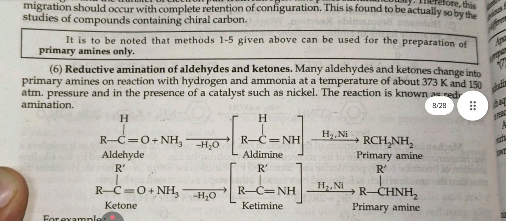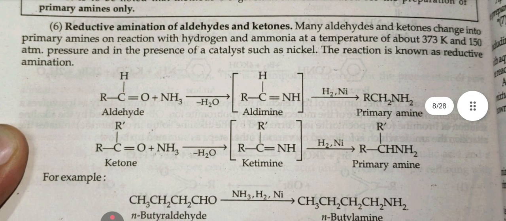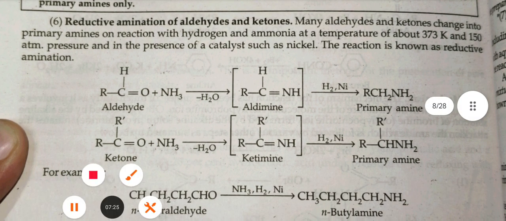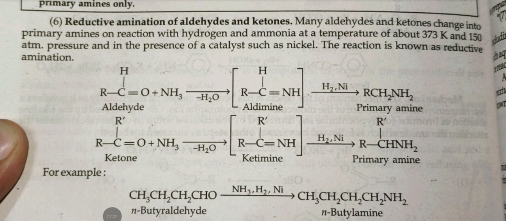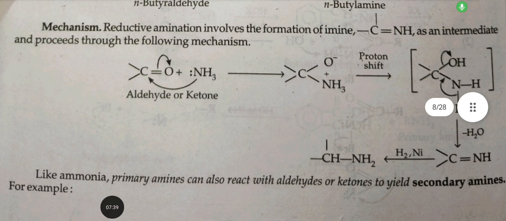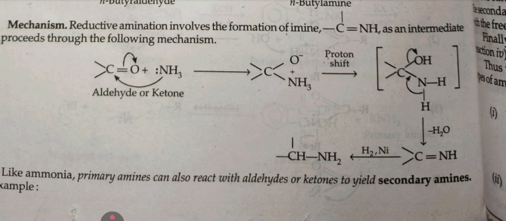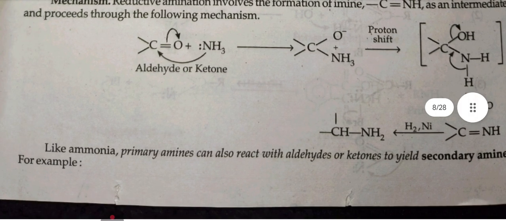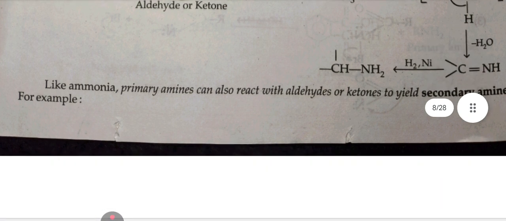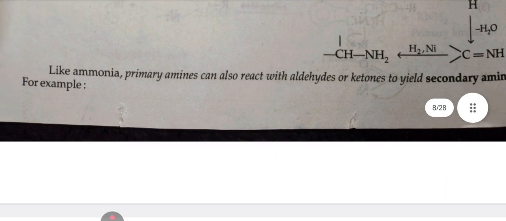Sixth, reductive amination of aldehydes and ketones. Many aldehydes and ketones change into primary amines on reaction with hydrogen and ammonia at a temperature of 373 Kelvin and 150 atm pressure in the presence of a catalyst such as nickel, and this reaction is known as reductive amination. Mechanism. Reductive amination involves the formation of an imine, C double bond NH, as an intermediate and proceeds through the following mechanism. Like ammonia, primary amines can also react with aldehydes or ketones to yield secondary amines.